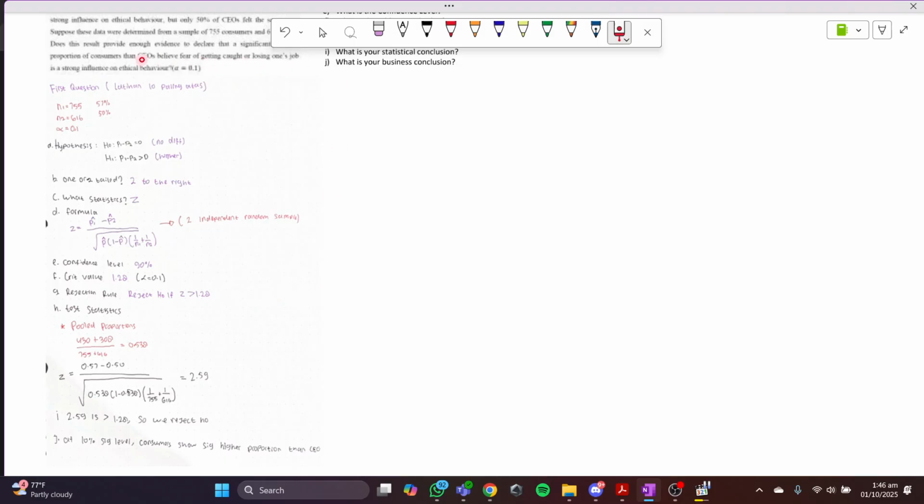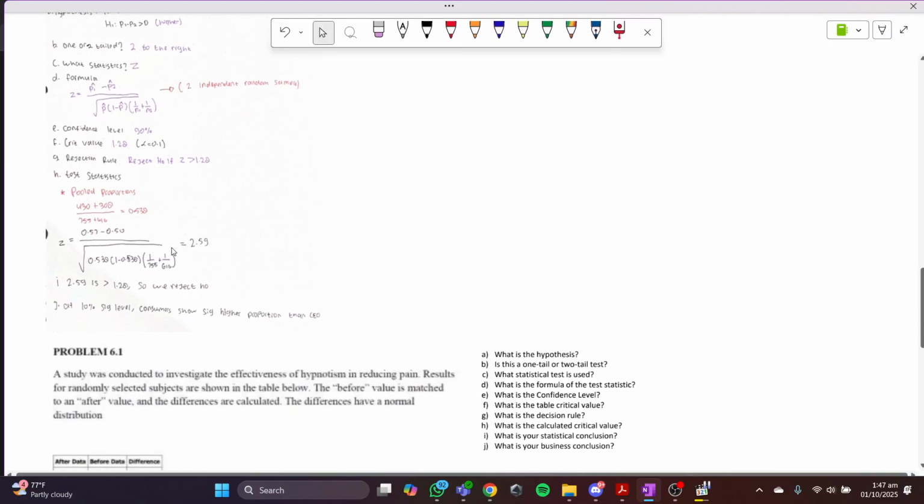Because, yeah, it's written in the question. Okay, so now how to do the pooled proportion is you just combine them with one another, and you'll get the proportion of 0.538. Now you just put in all the numbers, this and this, and you'll get 2.59. Is 2.59 bigger than 1.28? Yes. So we reject H null. And the conclusion is at 10% significance level, consumers show a significantly higher proportion than CEOs.